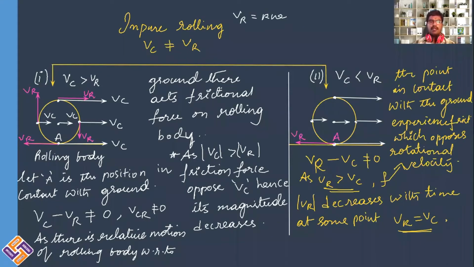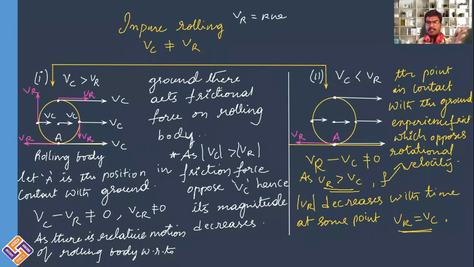contact with the ground, the magnitude of greater velocity will be decreased because of friction acting over them. If VC magnitude is greater, frictional force will oppose VC, and as a result VC magnitude slowly decreases and becomes equal to VR. Suppose if VR magnitude is greater than that of VC, in such case frictional force opposes VR magnitude.